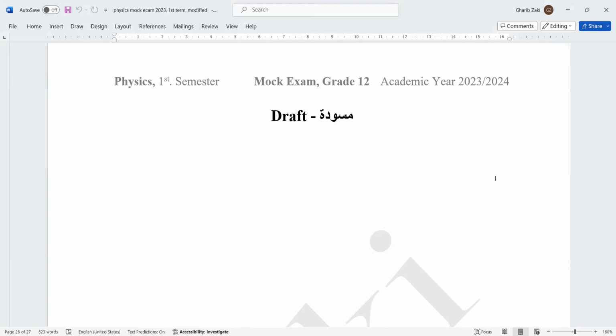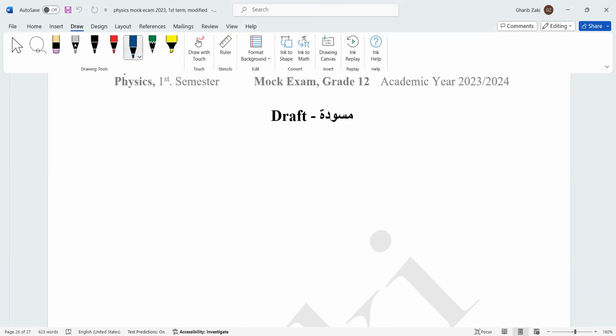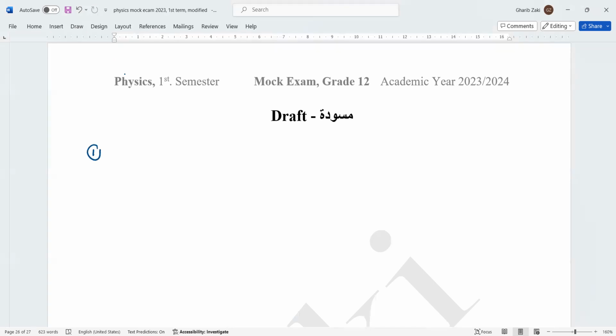For example, we check important notes about alternating current. We do a quick revision. Number 1, peak value. What do we mean by peak value? Peak value is the maximum value. The peak value of the voltage is denoted by V naught, and for the current by I naught. These are the maximum values, the peak values.